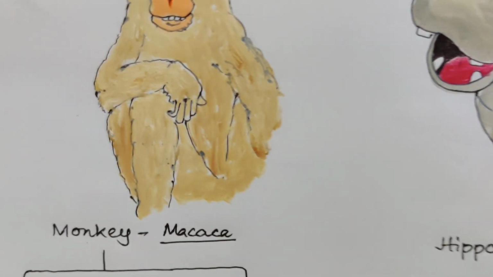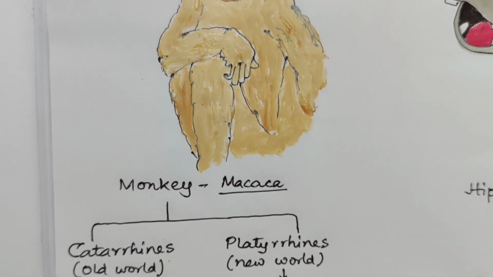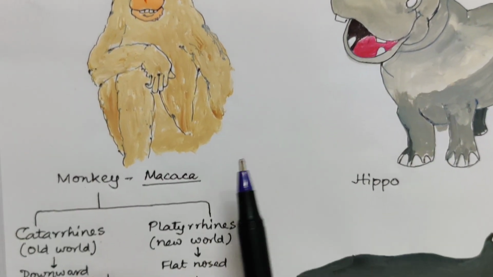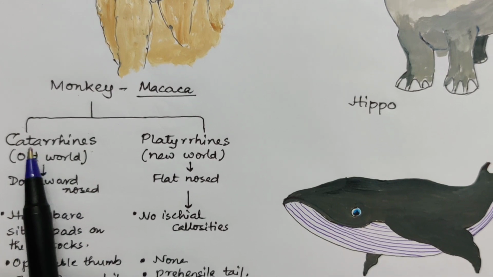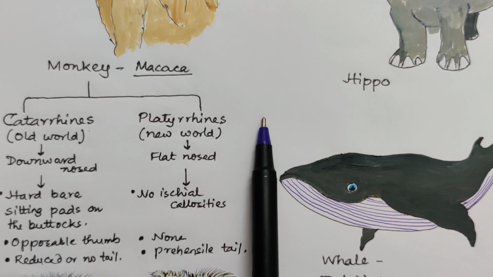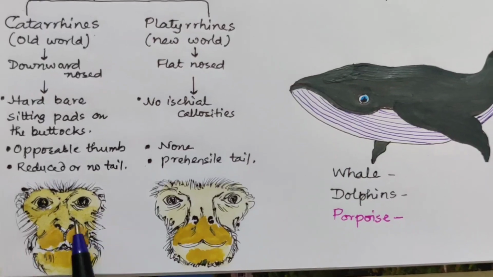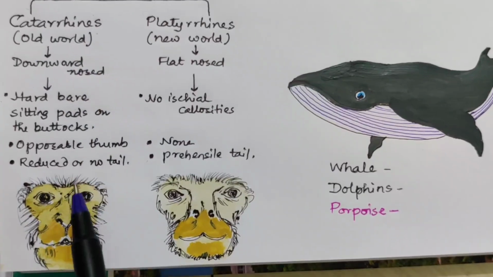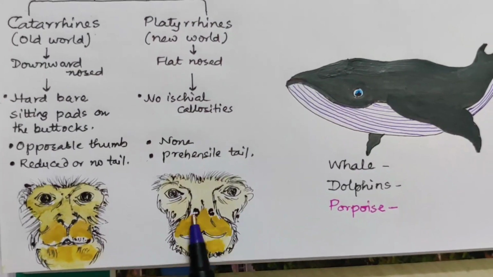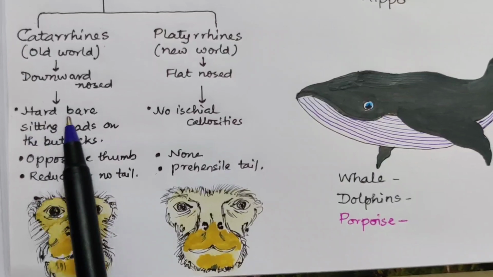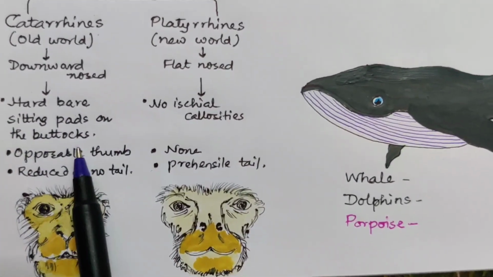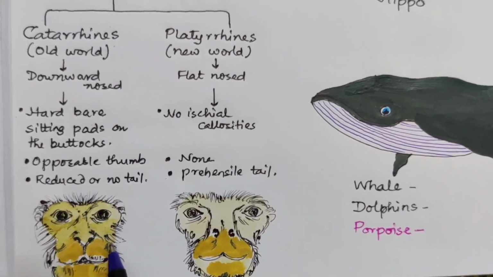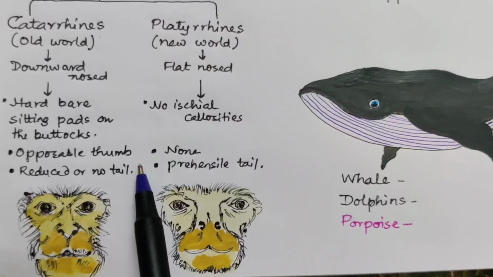You see more mammals. Now here there are primates, monkeys, Macaca, rhesus macaca. There are basically 2 types of monkeys in them. Catarrhines means old world monkeys and platyrhines means new world monkeys. As you can see the difference in their mouth. They have downward pointed nose and they are having flat nose. They have hard bare sitting pads on the buttocks and no ischial callosities in them. Old world monkeys have opposable thumb.